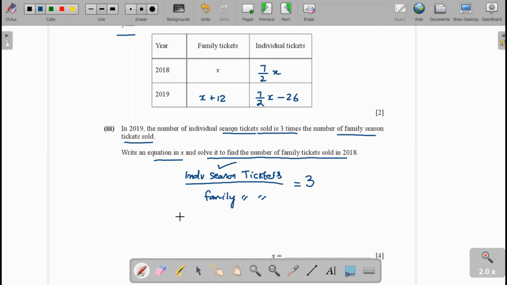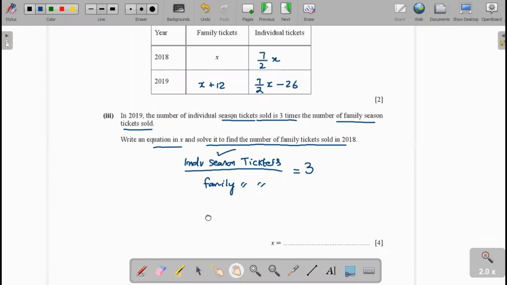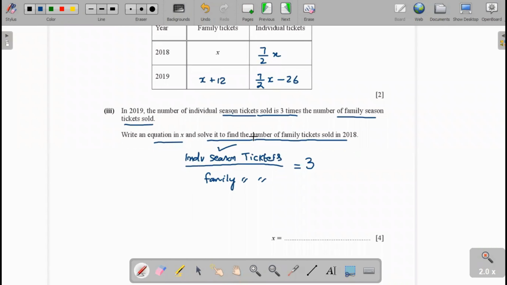Now we write the expression and solve it. Here the expression is individual tickets, 7 over 2x minus 26, divided by x plus 12, equal to 3.